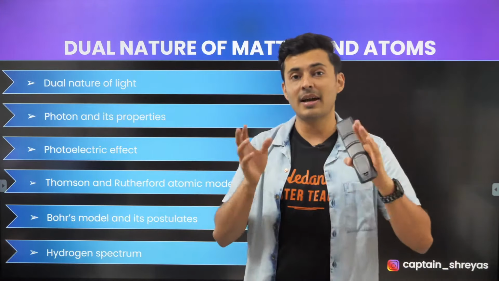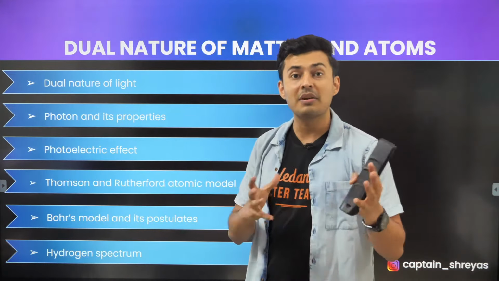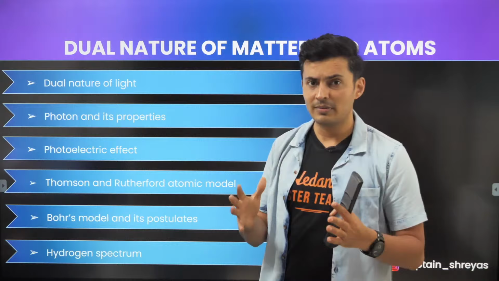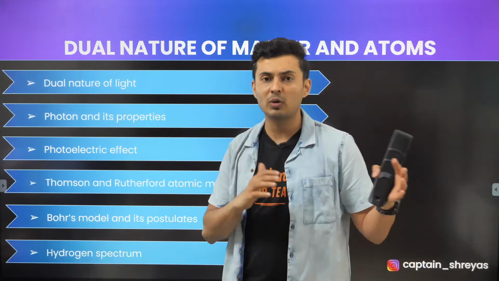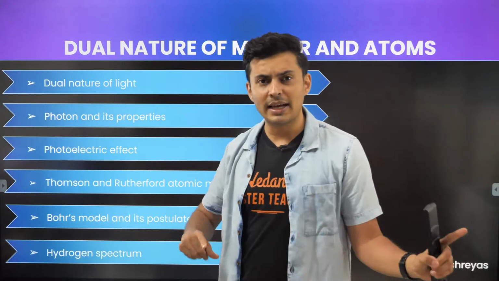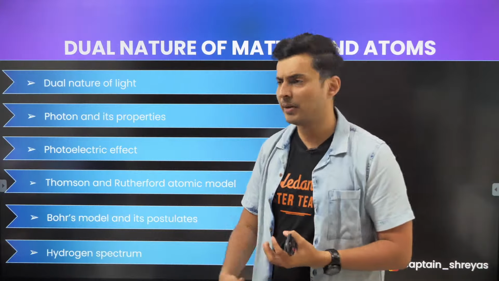In the same way, particles have momentum, which is particle nature, and wave nature, which is called the de Broglie wavelength. You should know how to convert from particle to wave, wave to particle, for light as well as for regular particles like protons, electrons, etc.